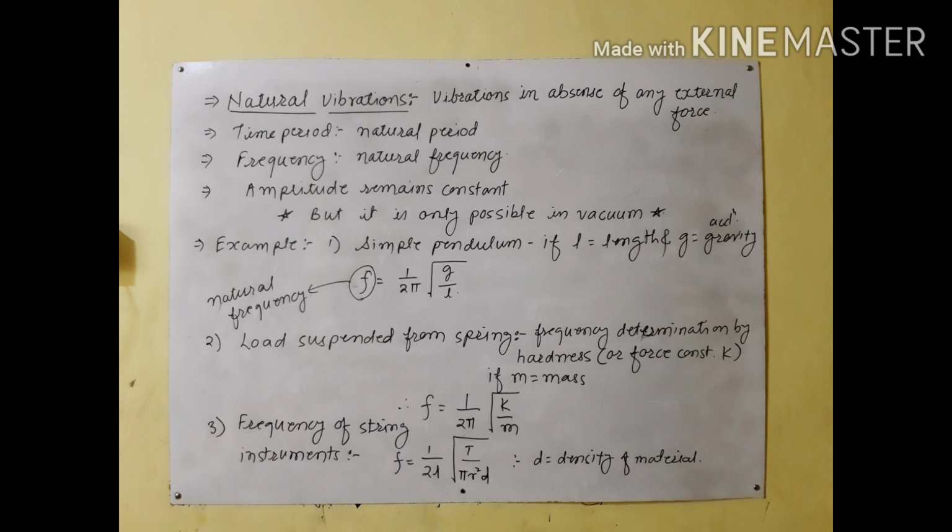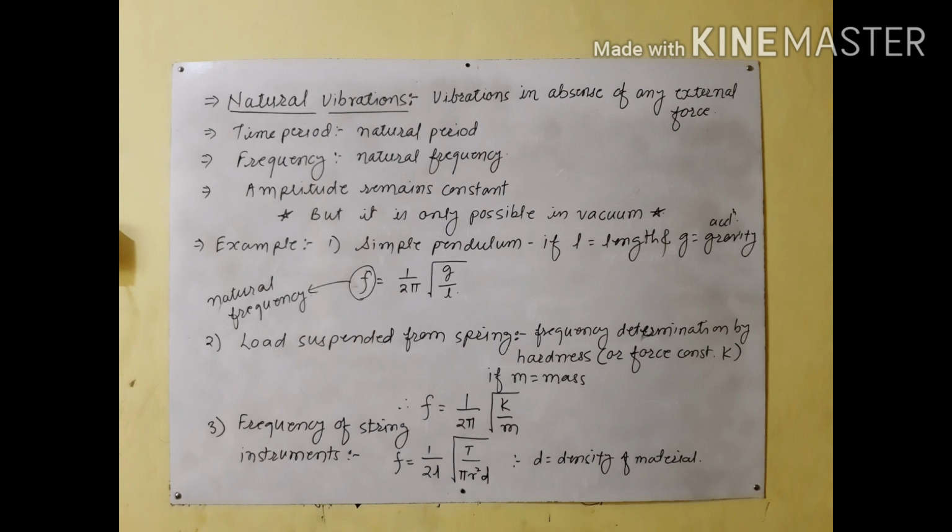A body capable of vibrating has a constant natural frequency, but this is only possible in a vacuum, because we have seen that practically it is not possible for any body to keep the amplitude constant, whereas under natural vibrations the amplitude always remains constant. The body always offers some resistive force of friction and the weight of the body. So this is only possible in vacuum. You have to keep this in mind.